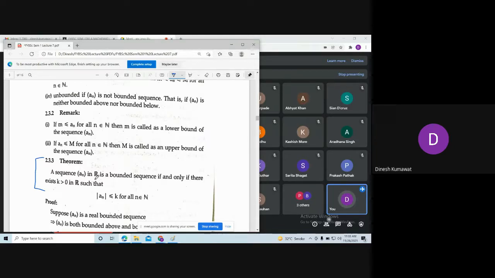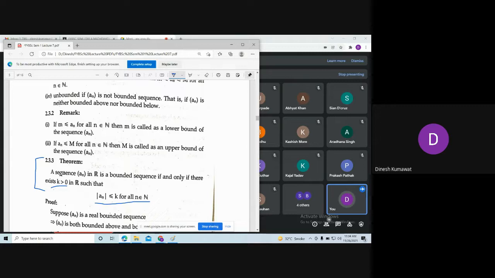A sequence an is a bounded sequence if and only if there exists k bigger than 0 in R such that mod of an is less than or equal to k for all n belonging to the natural numbers. So this is an equivalent definition of a bounded sequence. Now my question is, can you write down the same statement for an unbounded sequence?